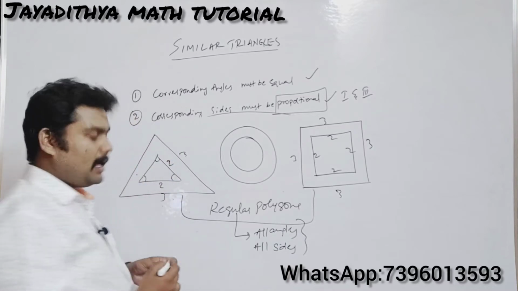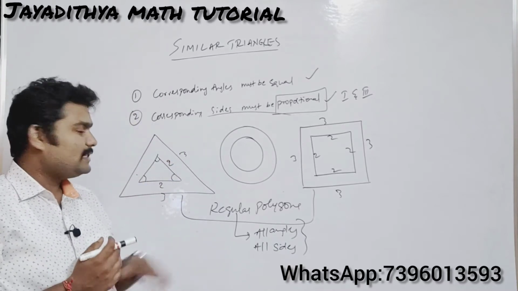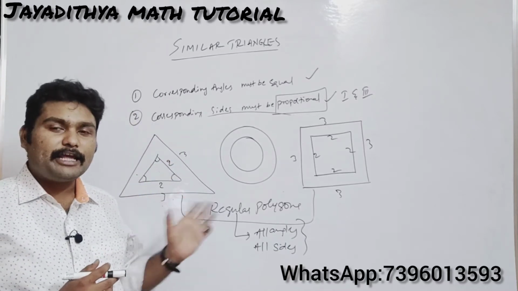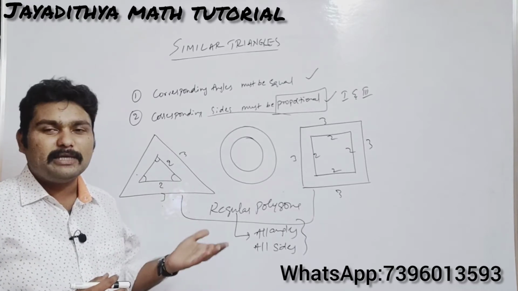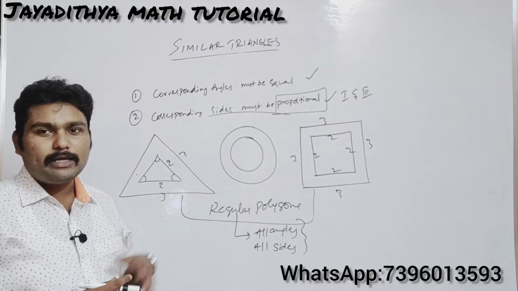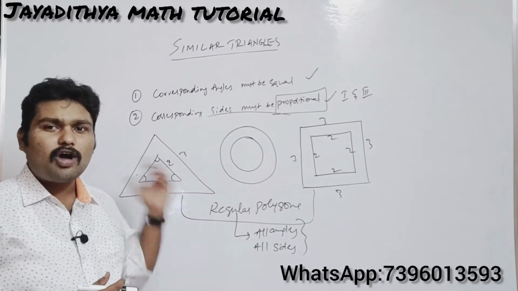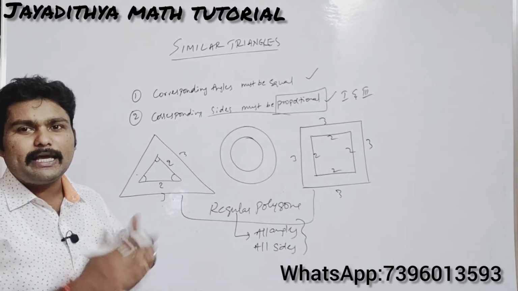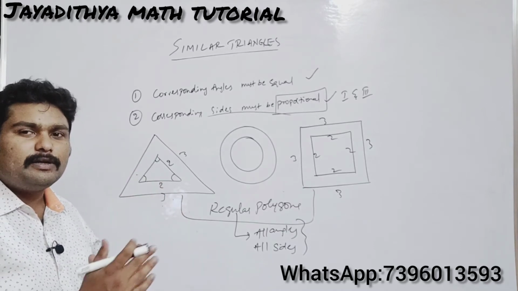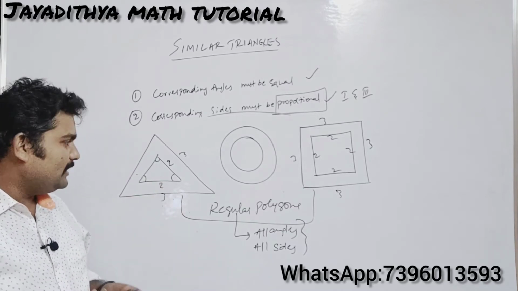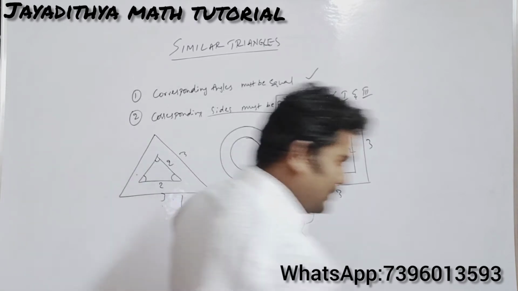If these two are equal, then we say that the figure is a regular polygon. You can say that always the regular polygons are similar, because all the angles will be equal, and the ratios of corresponding sides will always be equal. Okay, so this is the case now.